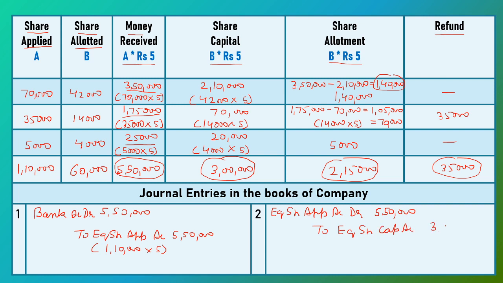Then 2,15,000 is adjusted towards share allotment to equity share allotment account, and 35,000 is refunded back to the applicants to bank account. So this is our total amount adjustment of 5,50,000.